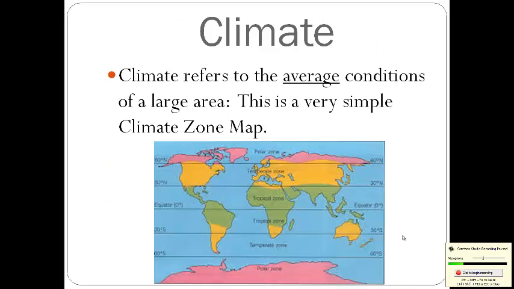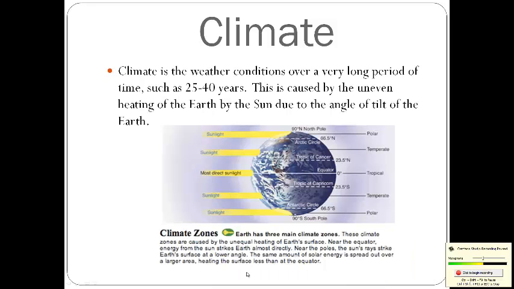Now, climate refers to the average conditions of a large area. And this map on the screen is a very simple climate zone map. You look here in the middle and we have what's called the tropical zone. Then we go farther north or farther south from the equator and we have what's called the temperate zone. The entire United States is inside the temperate zone. Then we go farther north and we have the polar zone, like Alaska, northern Canada, Greenland, northern Russia, and all of Antarctica.